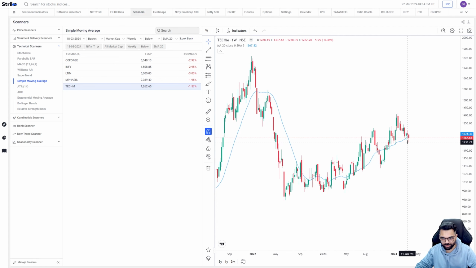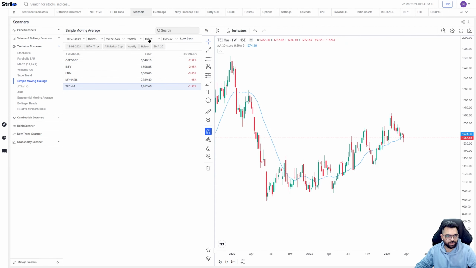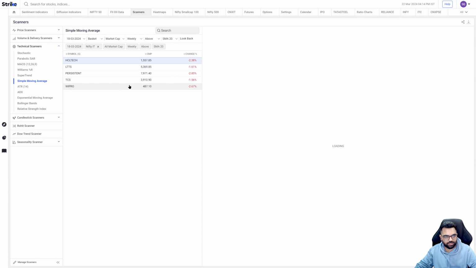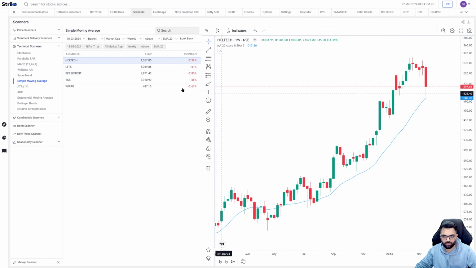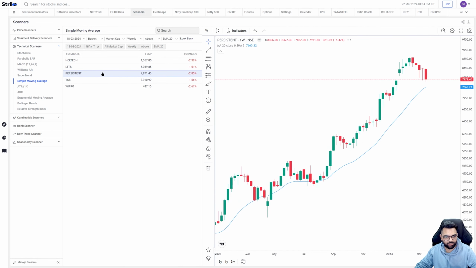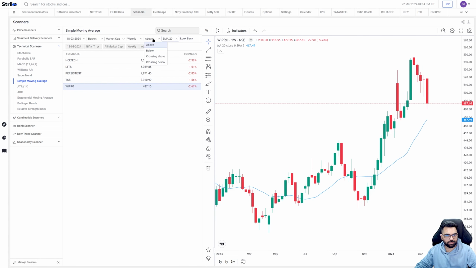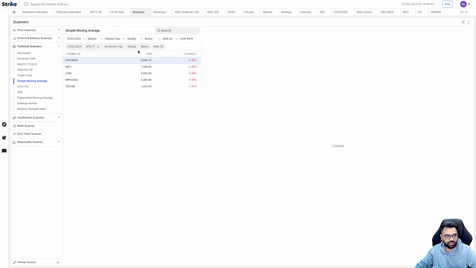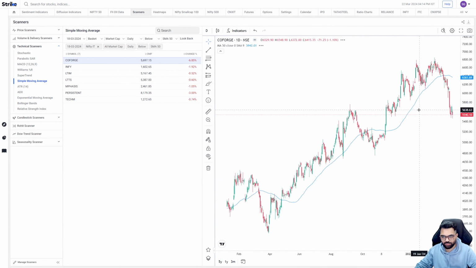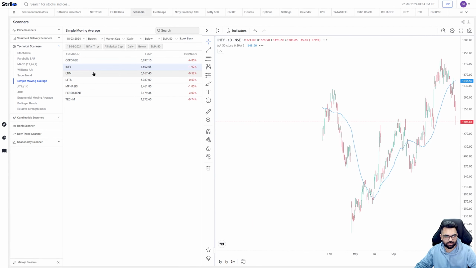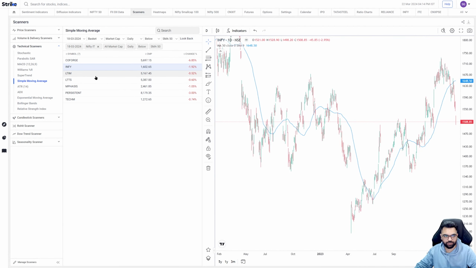So right now I'm just focusing on stocks which are breaking this. If I change the filter back to above, then I'll get the list of those which have not yet broken. These stocks also we can study based on the structure. These were the basic insights I wanted to share. And if we look at the daily chart, let's try a shorter average like a 50-day. Then also there are many stocks that are already below this key average. So you can see the pace of the fall actually accelerating when stocks or indices break key levels.